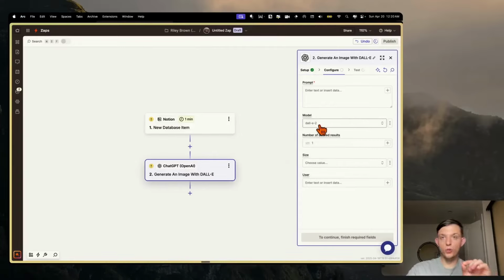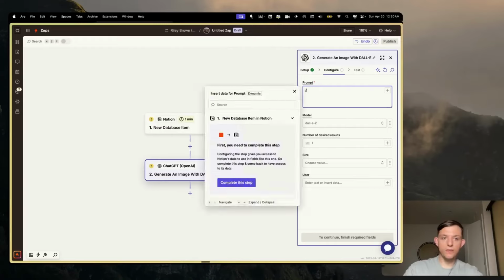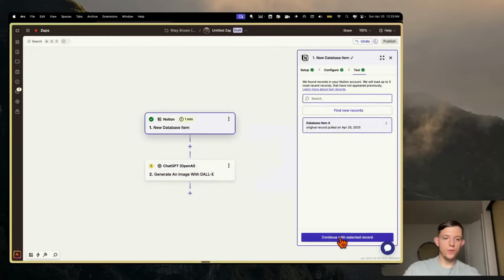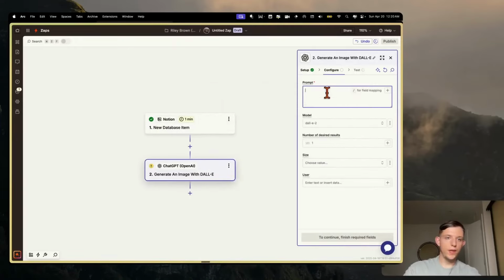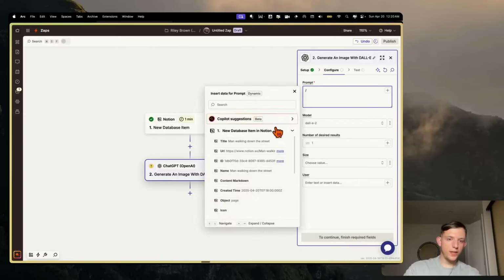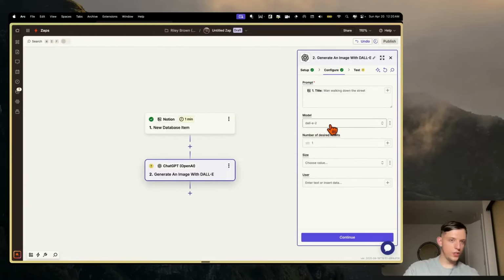And right now the new GPT-4o image model that we talked about earlier is not out yet. But as soon as it comes out, we can replace DALL-E 2 with this new GPT-4o vision model, so we can prepare ahead of time for when this model comes out, and we can create automations with it. And for the mapping section, if we press this slash button, we can continue with this selected record, and press this slash button again, and we can choose the title name. So we can go man walking down the street, and we can now use this DALL-E 2 model.